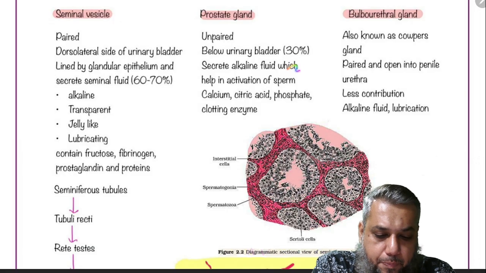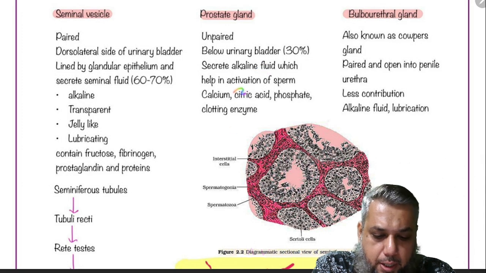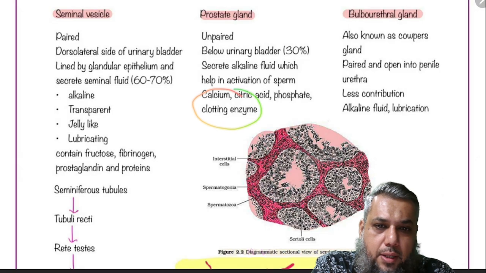The prostate gland produces the prostatic fluid, it forms about 30% of the semen, and it helps in the activation of sperm. It consists of calcium, citric acid, phosphate, and the clotting enzymes.